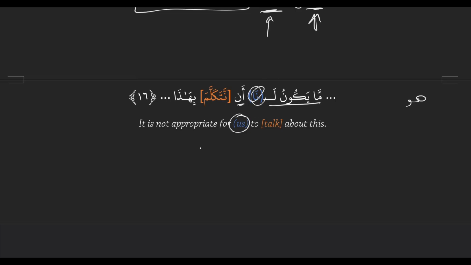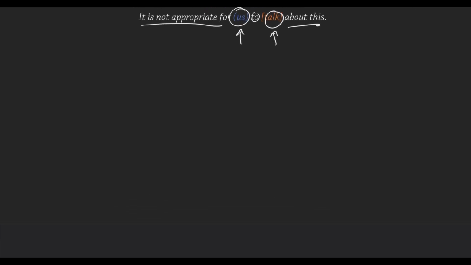That's why it's a la, not a li. Us. And the second variable, the action, is natakallam, which means to talk. So we have our consistent part, it is not appropriate for, and we plug in our someone, us. To, and then we plug in our something, talk about this. It is not appropriate for us to talk about this. Clear? Ready to try to work through some on your own?